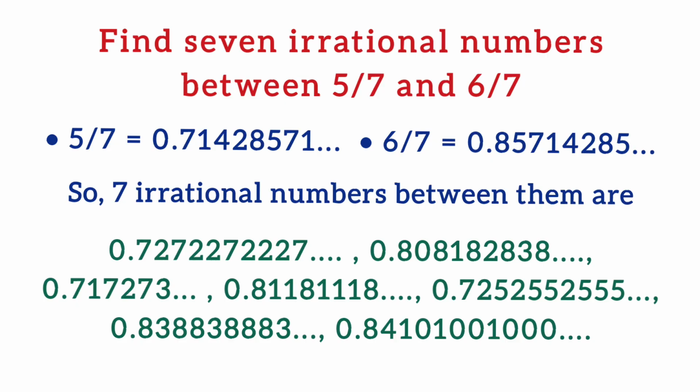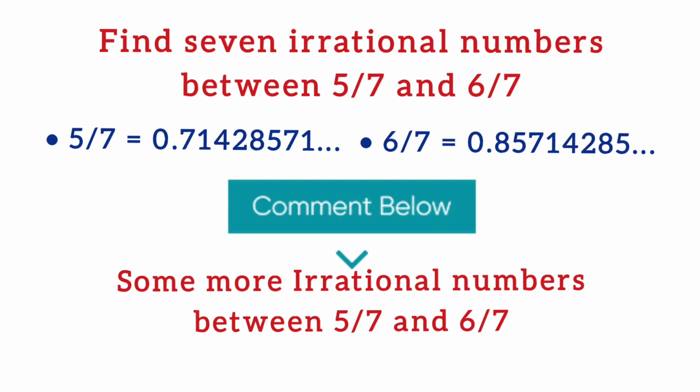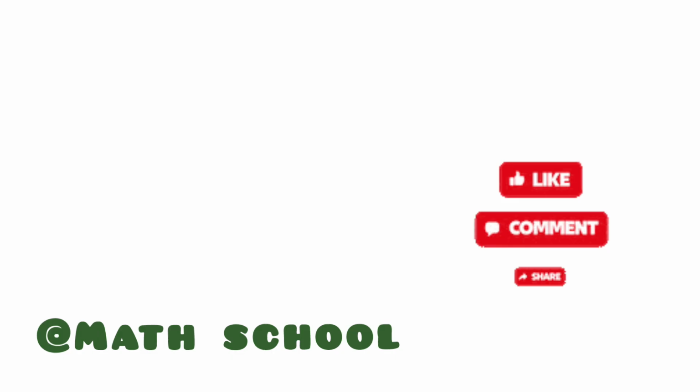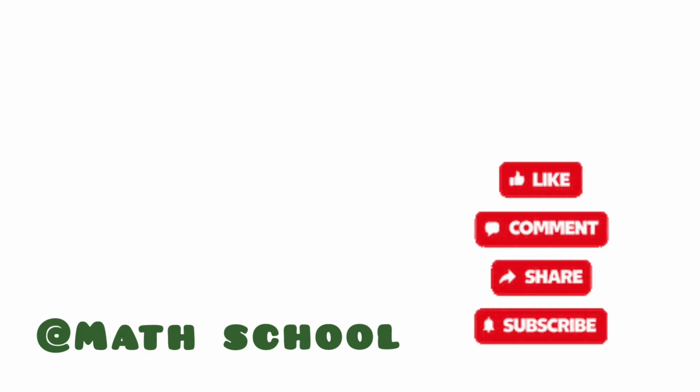There is no repetition. Then 0.725, 255, 2555, and so on, 0.84, 10, 100, 1000, and so on, etc. You can write many more. So comment some more examples between 5/7 and 6/7. Feel free to share your thoughts in the comments below.